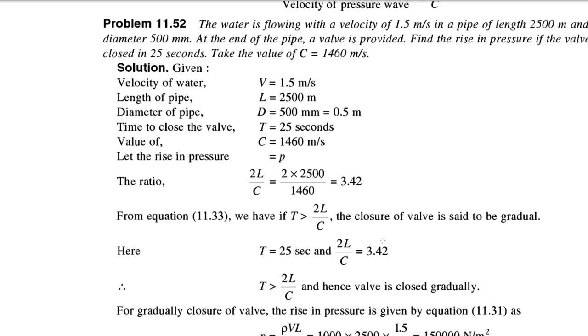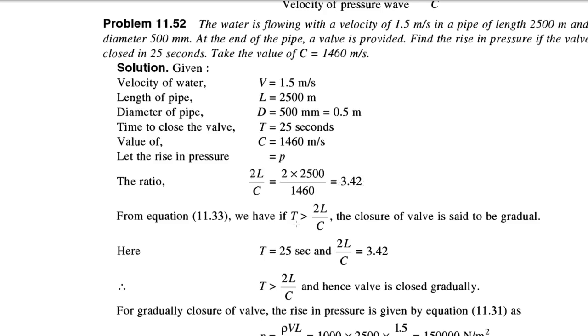So first we will calculate the ratio, that is 2L by C. We know the length, we know the value of C. By substituting those values, we will get the ratio, that is 3.42. Now, the value of T is 25 seconds and the value of this ratio is 3.42 seconds.